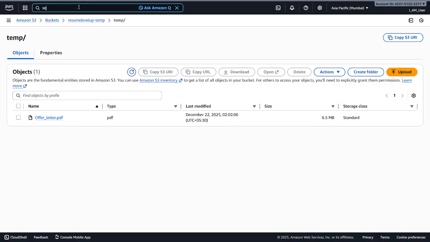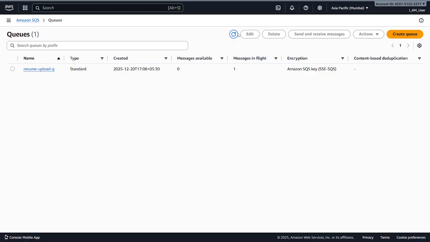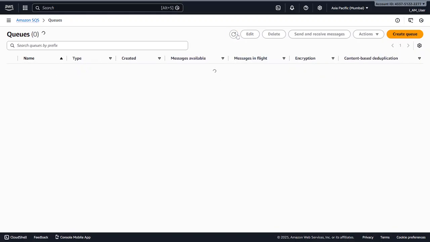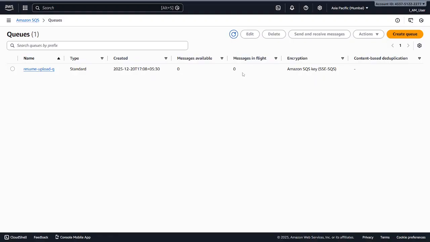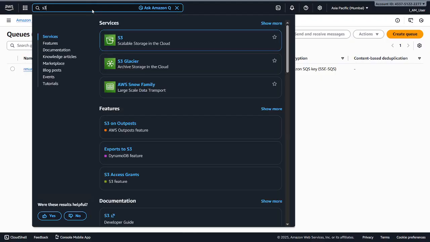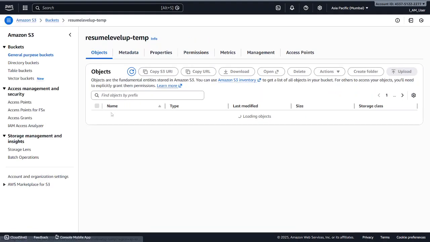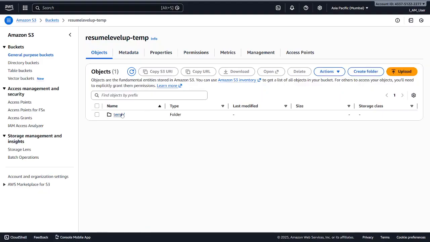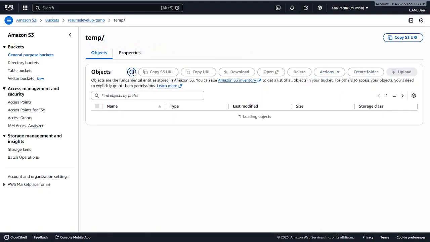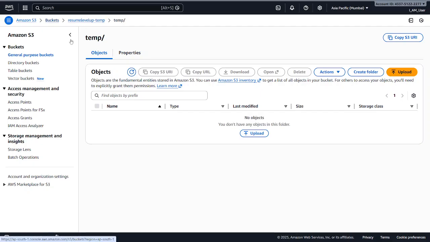If you want, I can show you the queue, which will have this message in flight for now. One message in flight. Now it's zero messages in flight, so the message was available and then went directly to our Lambda function. Now if you look at our S3 temporary bucket, the file is not there anymore because the Lambda function deleted it after uploading it to the main bucket.